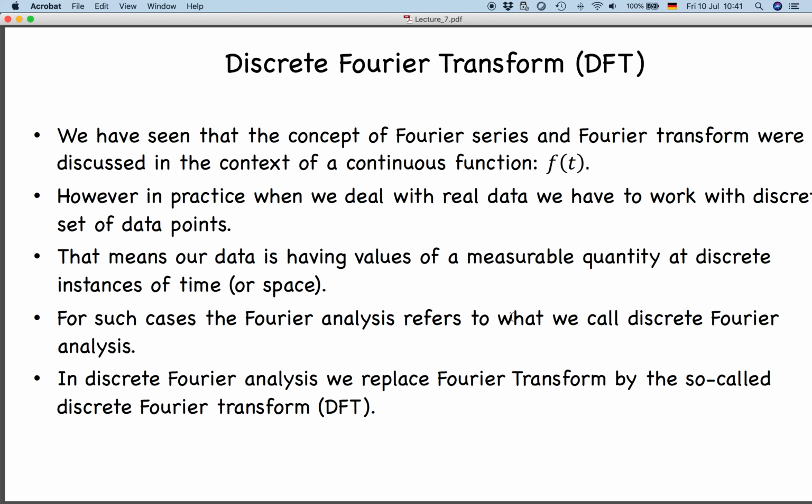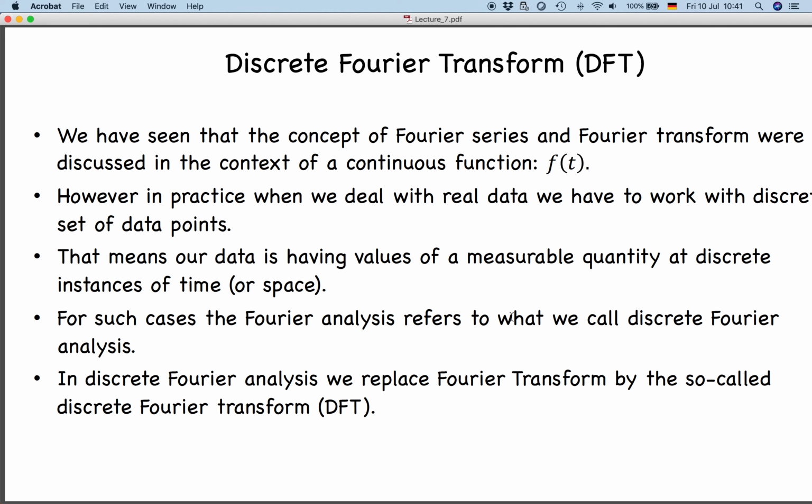So we have a discrete data. For example, earthquake data is measured at different milliseconds, because the sampling interval is very small these days, of the order of 10 to the power minus 3 seconds. So you are measuring one sample every 0.001 second.